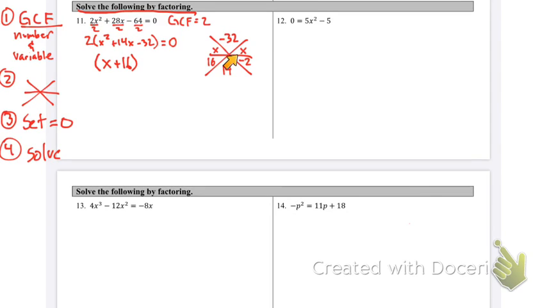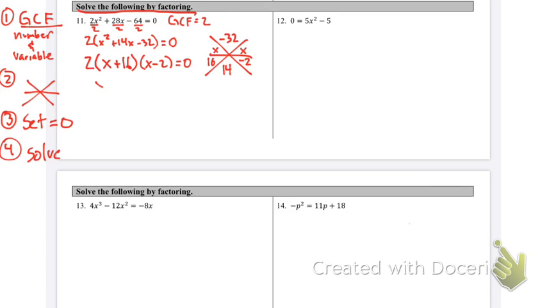Same thing over here. X and negative 2 cannot reduce, so it's x minus 2. And then we bring down our GCF in front, all set equal to 0. So now we have our factors. We're going to set each factor with a variable only equal to 0. Since 2 does not have a variable, we're not going to put it equal to 0. We're just solving for the x's.